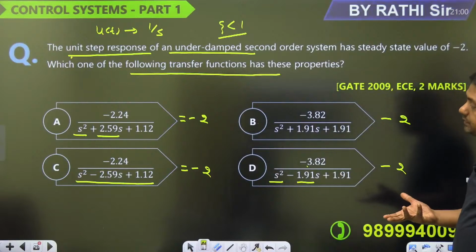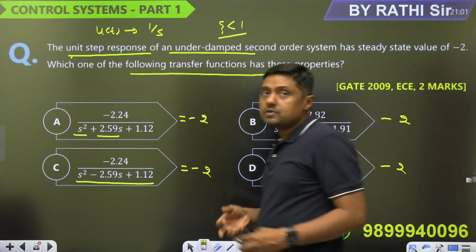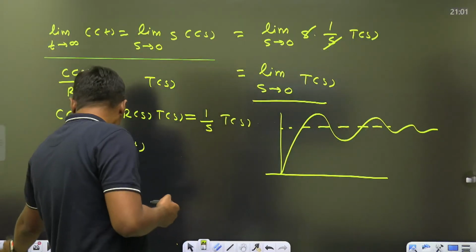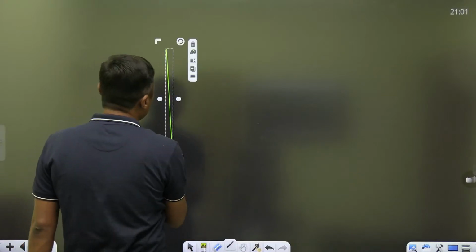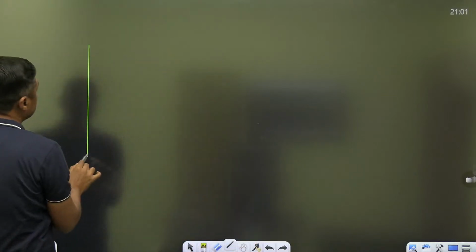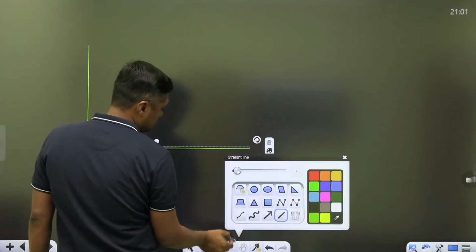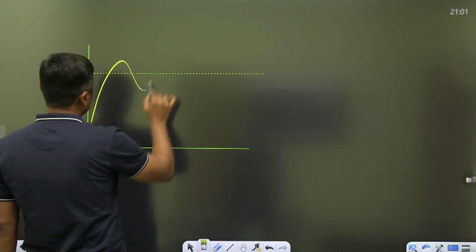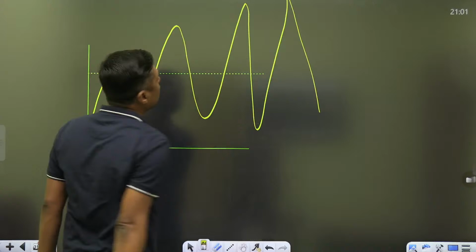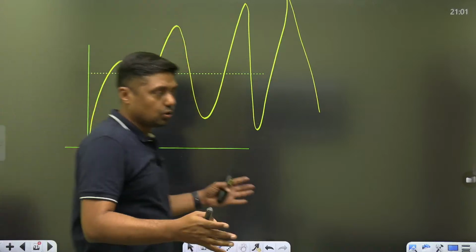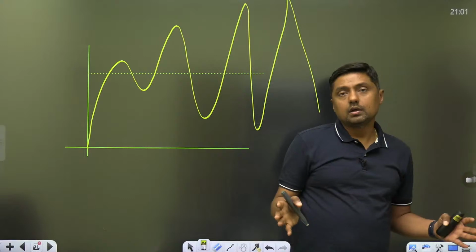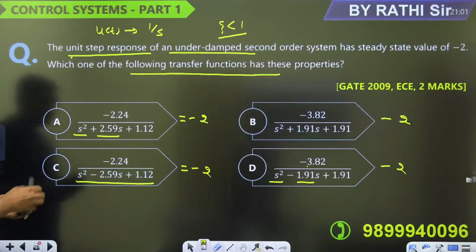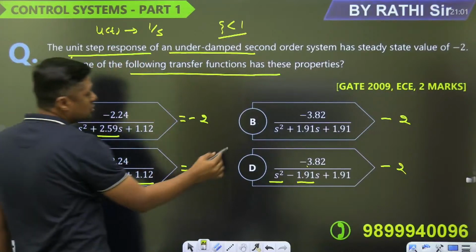So what about the zeta? A negative value, if you are talking in terms of zeta, otherwise the system is unstable, which means we are getting this type of system. Continuously the amplitude increases, we can't control it. So it will come like this, so the system is unstable. So this is not the answer because it is an underdamped response. This is not the answer.